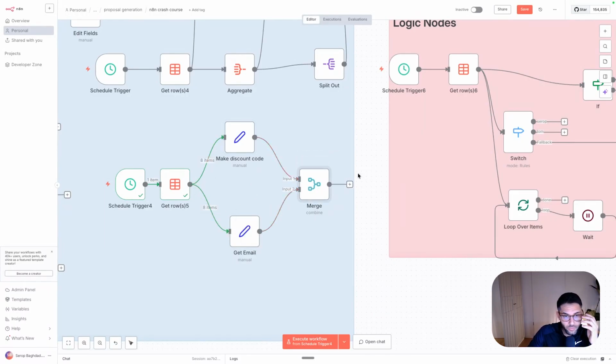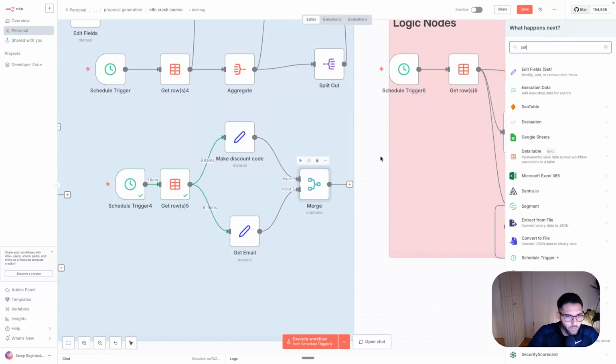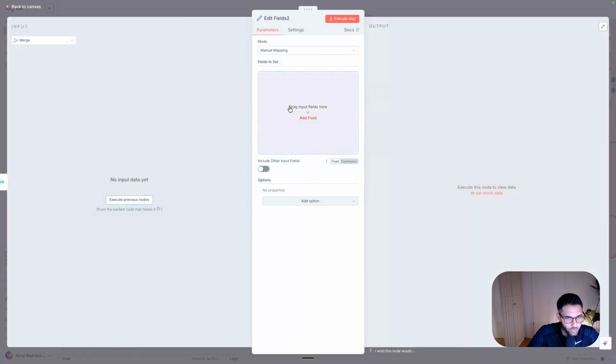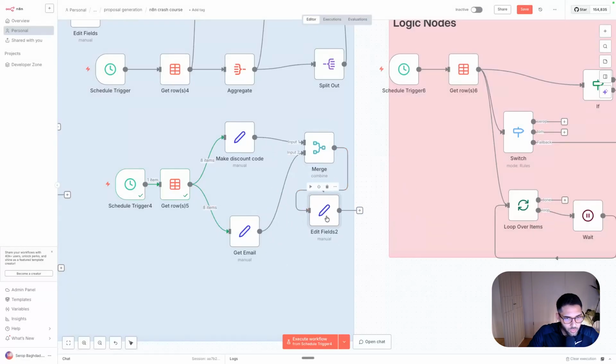And this is where this merger comes really handy, because what I sometimes see people doing is they put another set node, like let's say not a merge, but a set node, and they connect these two to one, which technically is also still possible. Let me show you. So it looks something like that. They do something like this.